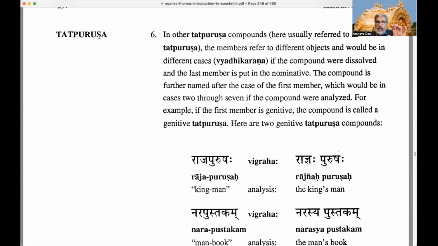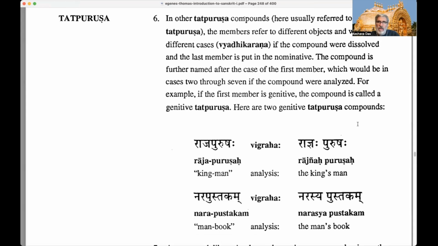So that's what he's saying. If somebody asks you what kind of Tatpurusha this is, you can say it's a nominative Tatpurusha, or accusative, or instrumental, or dative, or ablative, or genitive, or locative. It depends, when parsing, on what case ending the subordinate member, which comes first, would take.